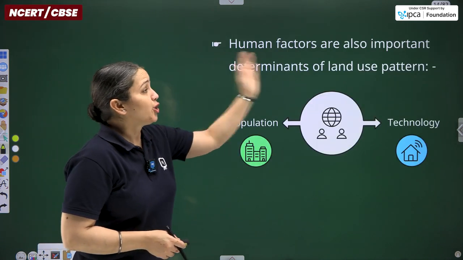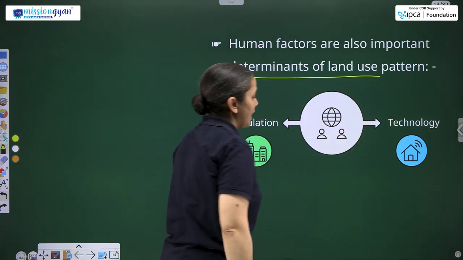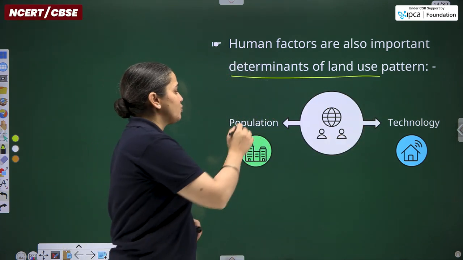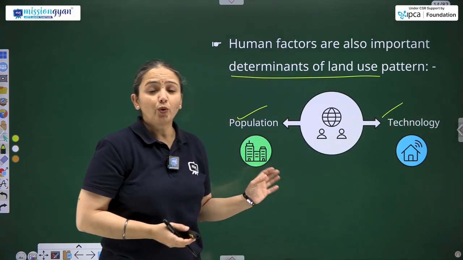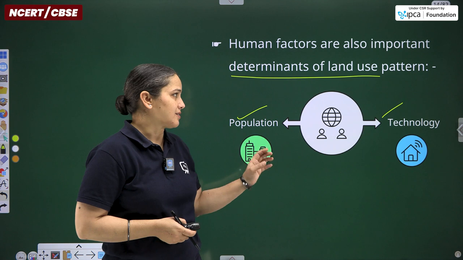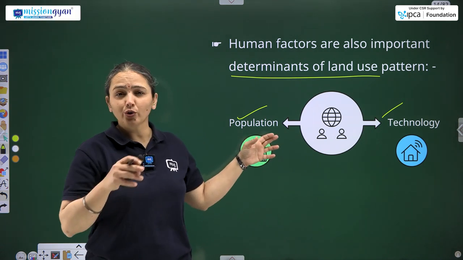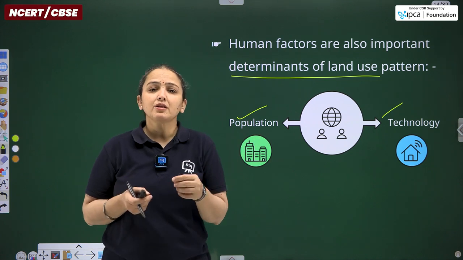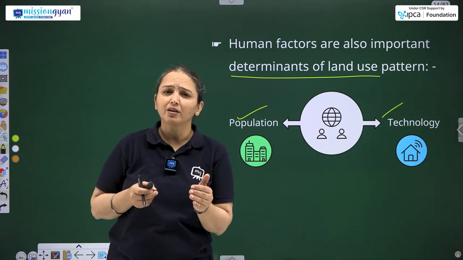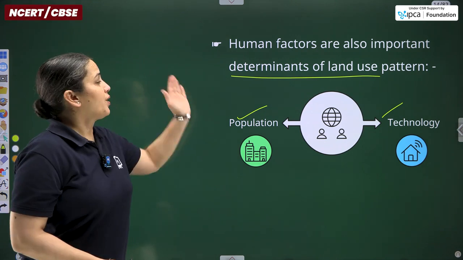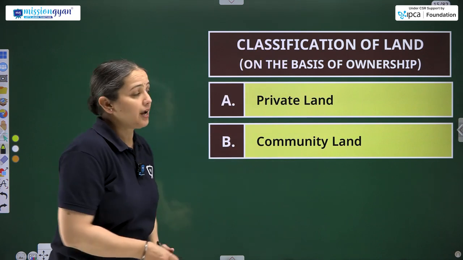Further, human factors are also important and can determine the land use, and for the human factors we have population and technology. So both have to go parallel. The concern is, if a barren land is there, it can't be used for the living purpose. Living purpose in terms of construction can be done, but occupational things can't be done over there, in terms of agriculture, for example.